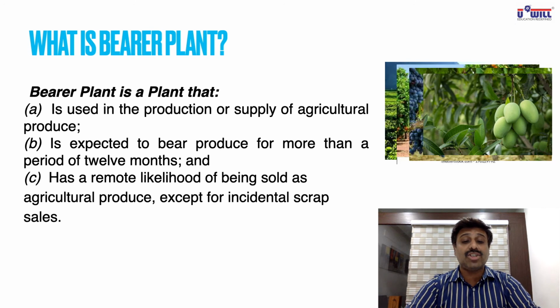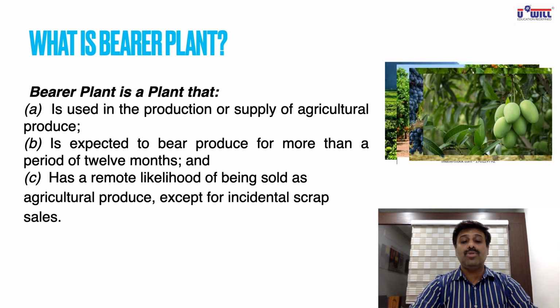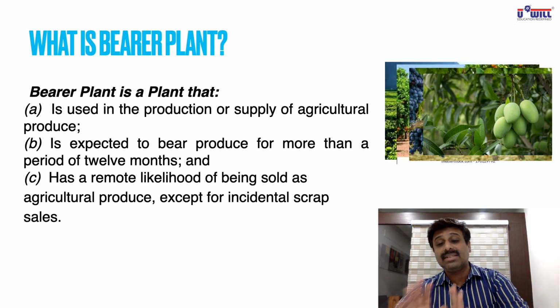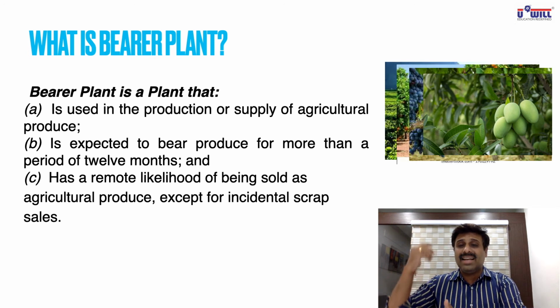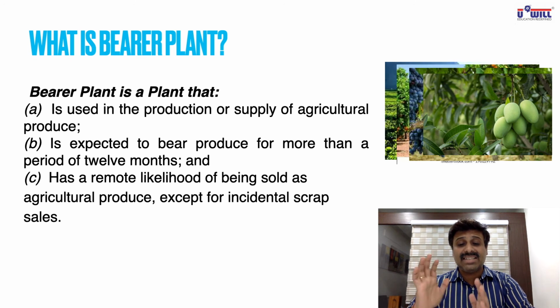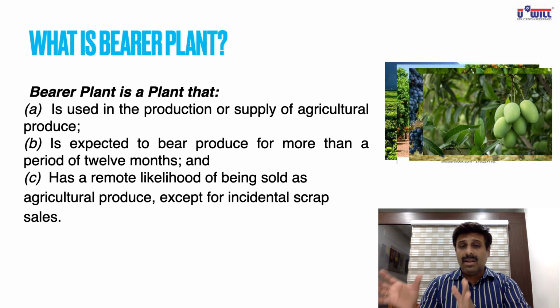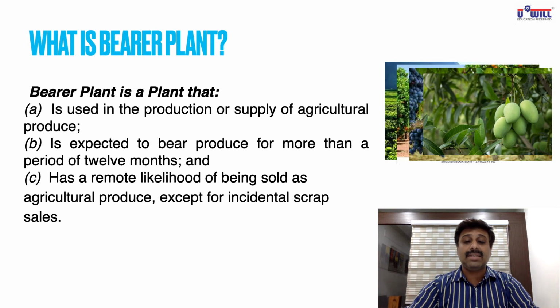Once again, look at the definition. What is a bearer plant? First, it is used in the production or supply of agricultural produce. Second, it is expected to bear the produce for more than a period of 12 months. And it has a remote likelihood, very less chances, that the entire plant itself will be sold as agricultural produce except for incidental scrap sales. Incidental scrap sales means in a mango tree, extra wood you may cut out and sell for firewood purposes, etc. That is different. The branch or part of that tree which is sold as scrap, but the main tree remains as it is.